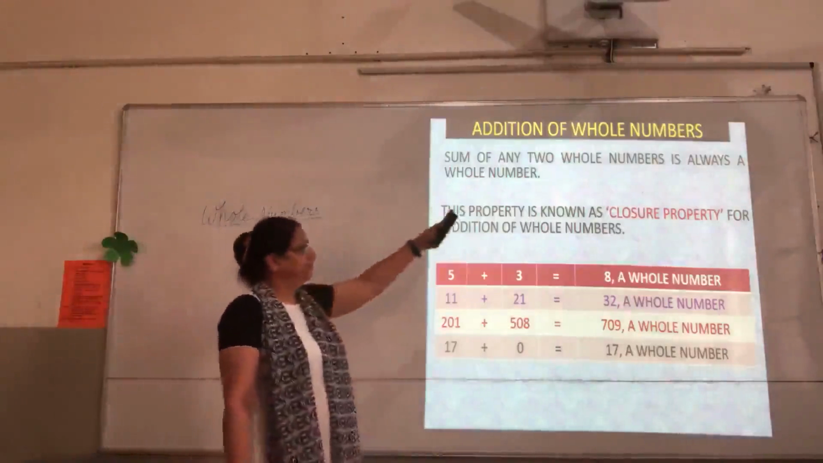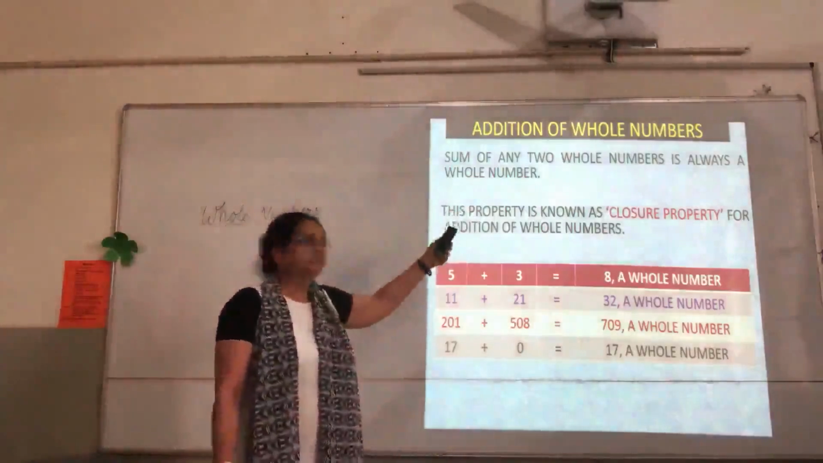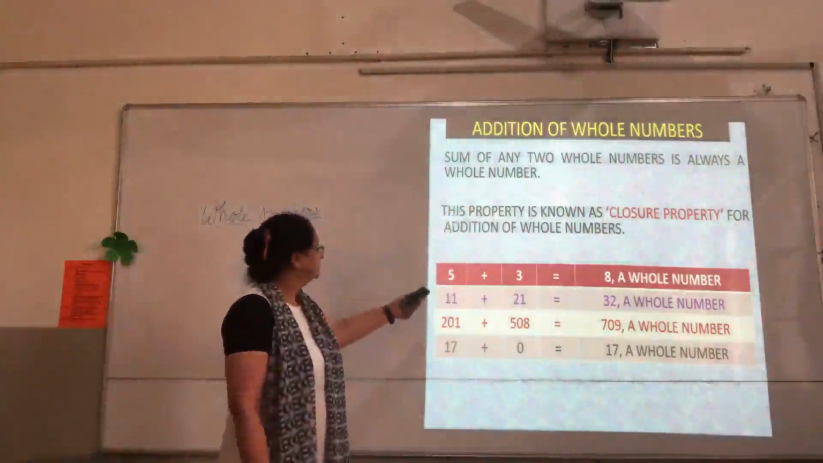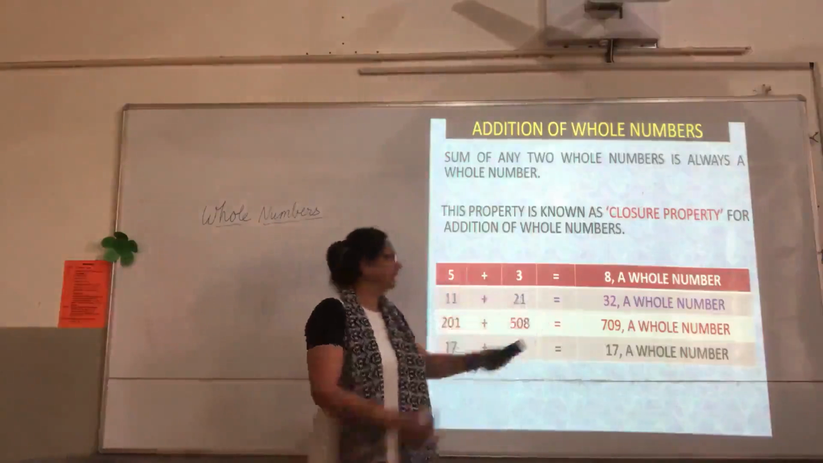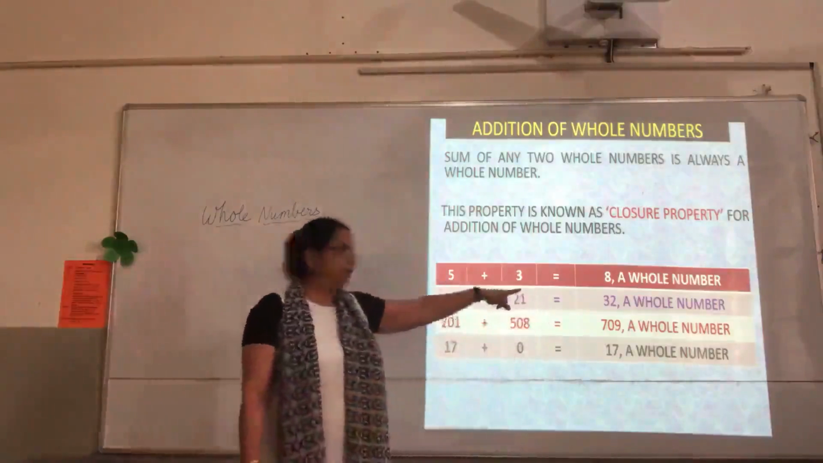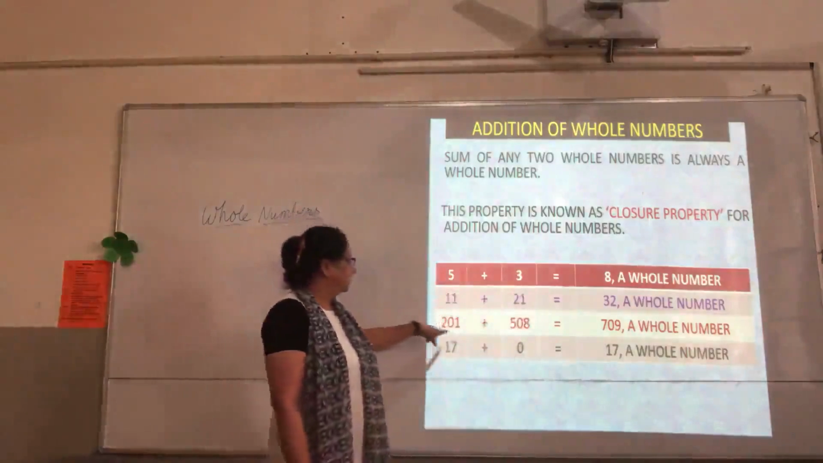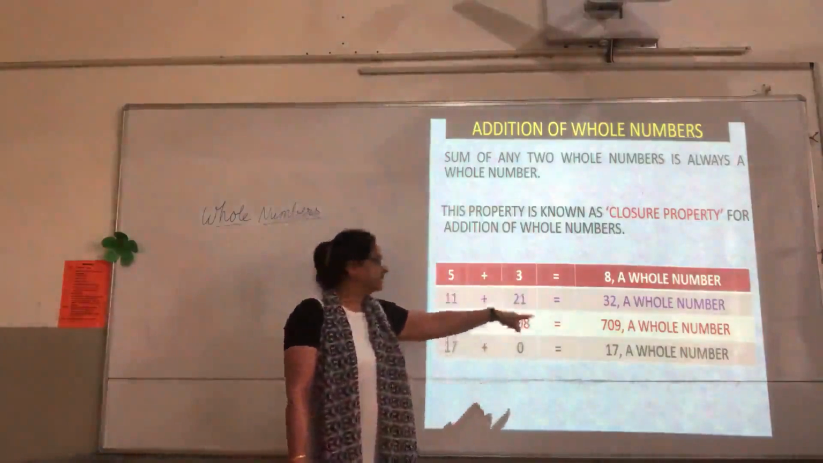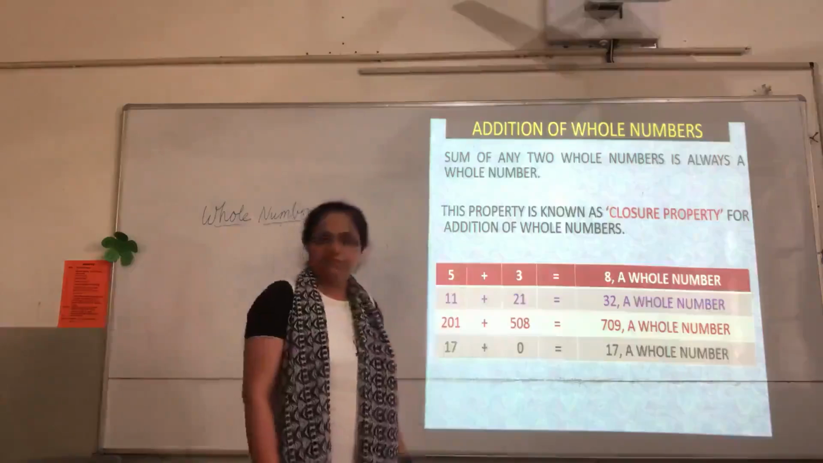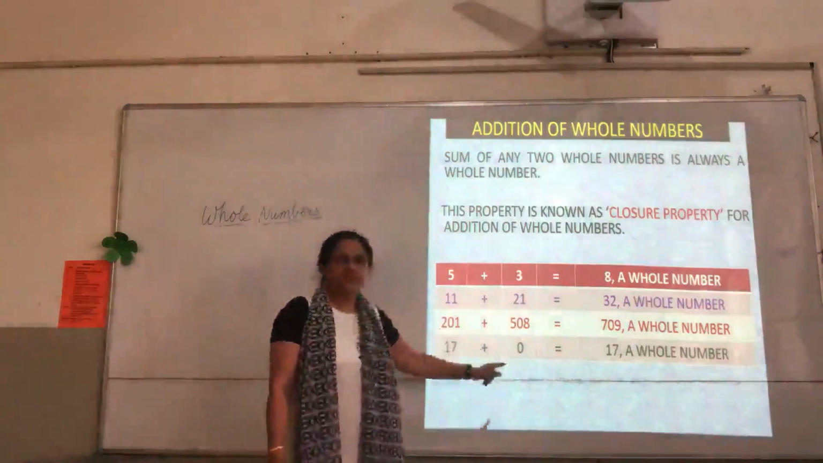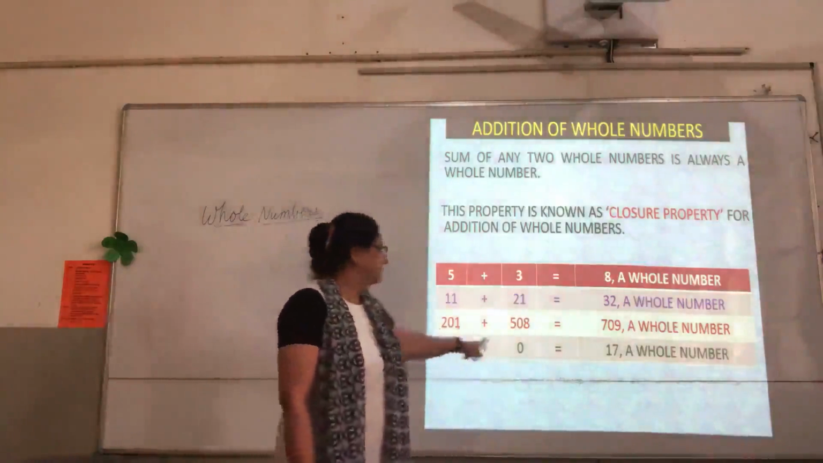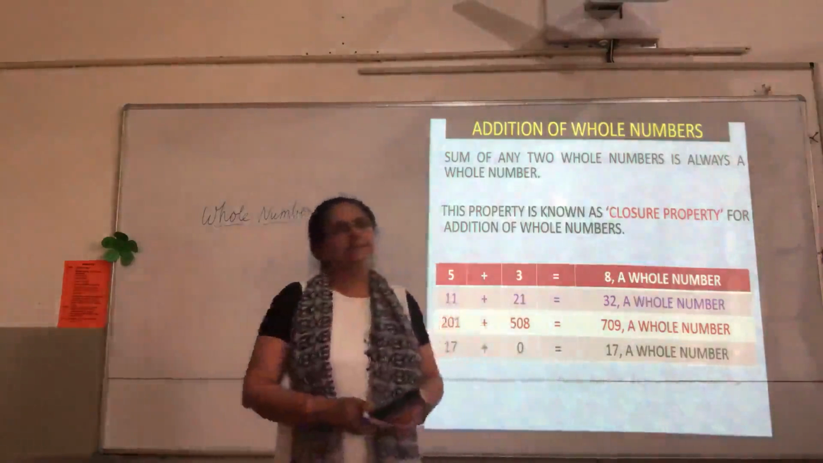Sum of any two whole numbers is always a whole number. Let us check with some examples, children. 5 plus 3. 5 is a whole number, 3 is a whole number. Add, the sum 8 is again a whole number. Similarly, 201 plus 508 is 709, which is again a whole number. Coming to this example, children, 17 plus 0. 0 is a whole number. So 17 plus 0 is 17, which is again a whole number.